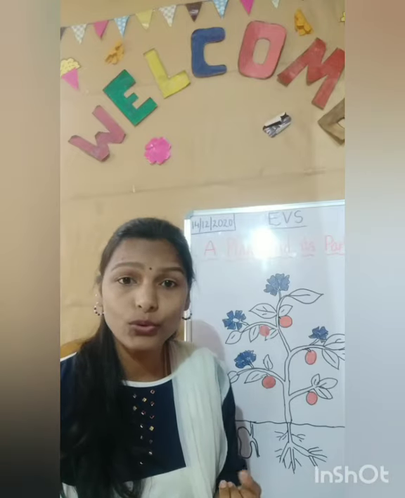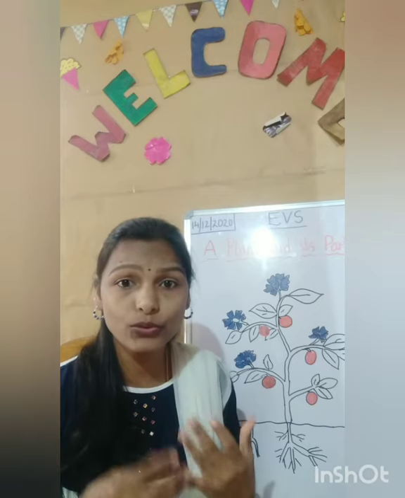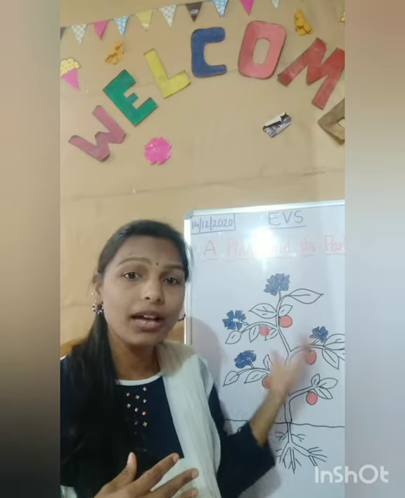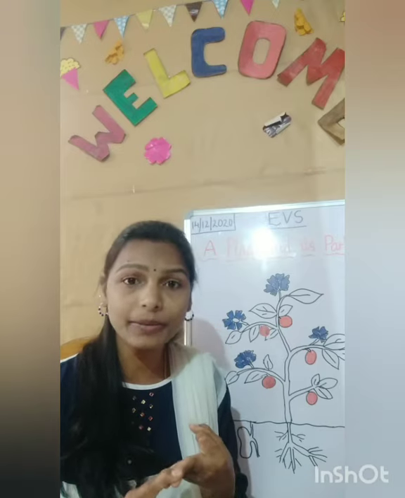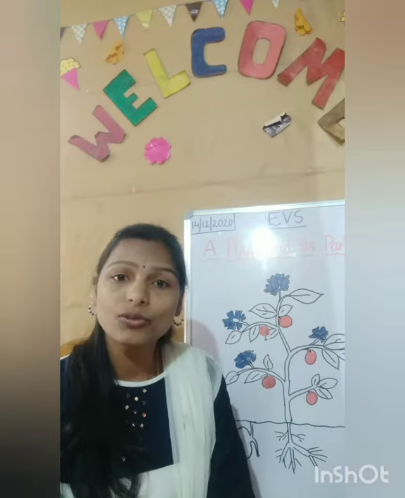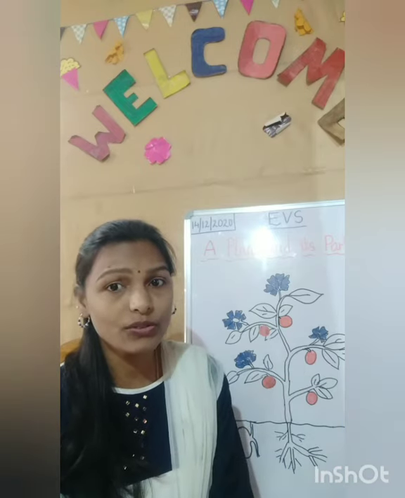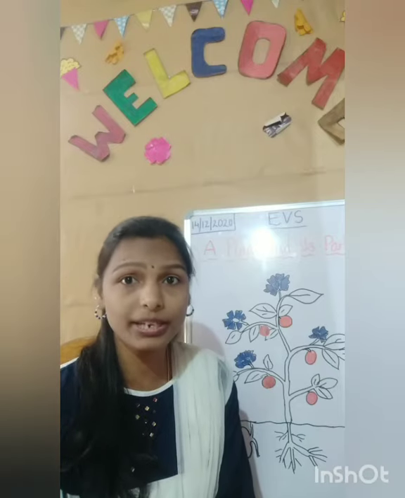As I told you in the previous class, plants are living things. Living things means they need food, water, air, right? Like how we all need food, water, air to survive and to grow, similarly, plants also need sunlight, water and air for their growth. So, children, plants are very important for all of us. Not only for us, for the entire world, plants and trees play a very important role.